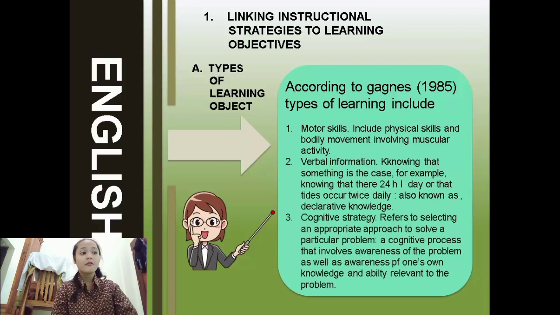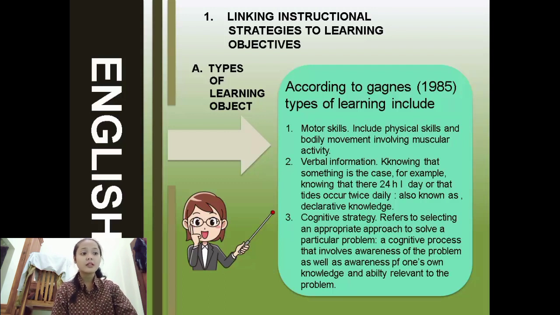Second, verbal information, knowing that something is the case, for example, knowing that there are 24 hours in one day, also known as declarative knowledge.